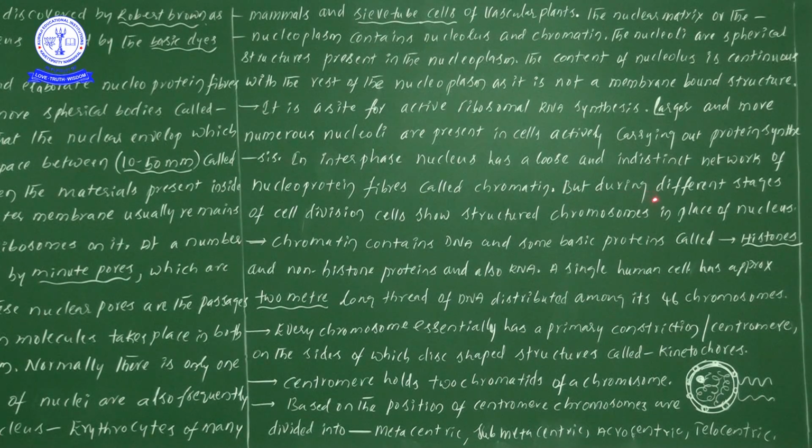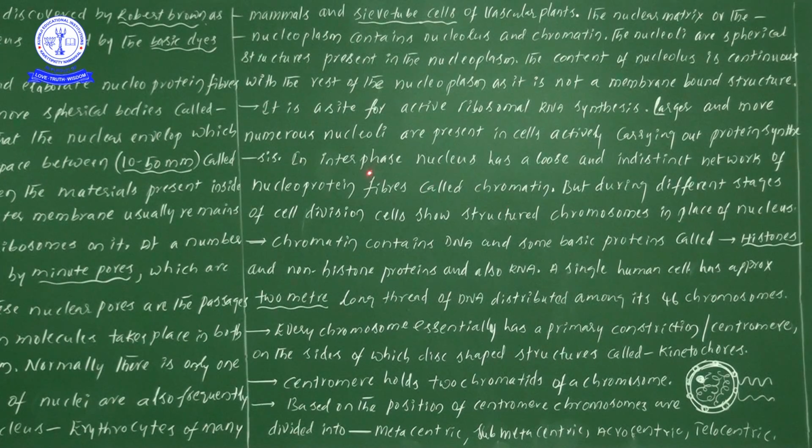During the different stages of the cell cycle and cell division, cells show structured chromosomes in place of the nucleus. While the cell cycle and cell division process is going on, thread-like chromatin materials are there, and we have seen them as fibers. These nucleoprotein fibers we call chromatin material.